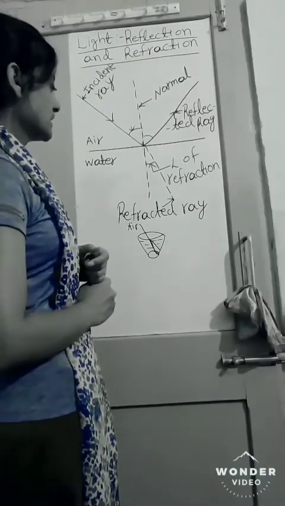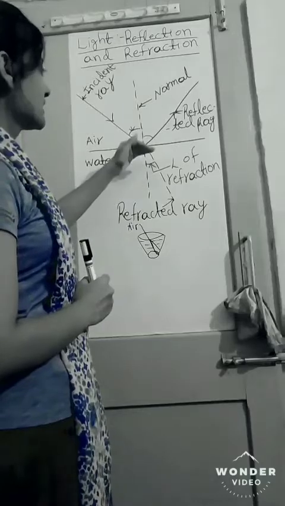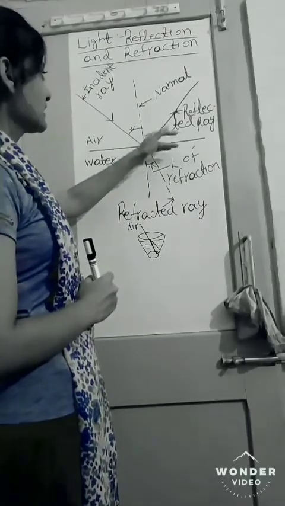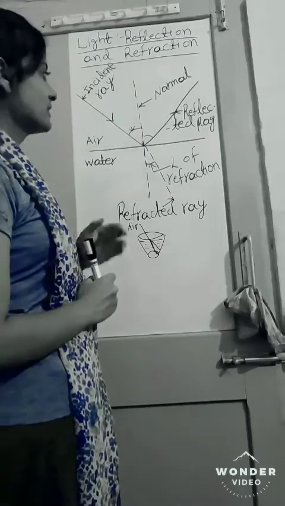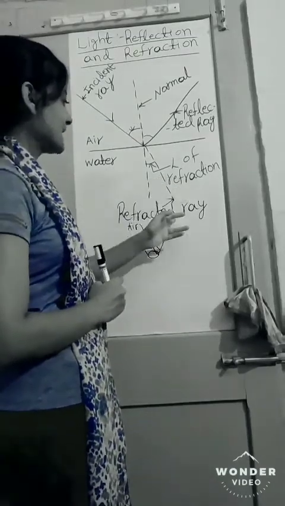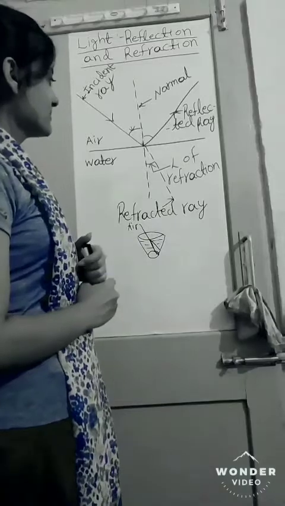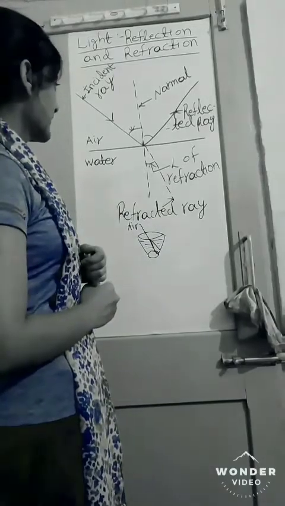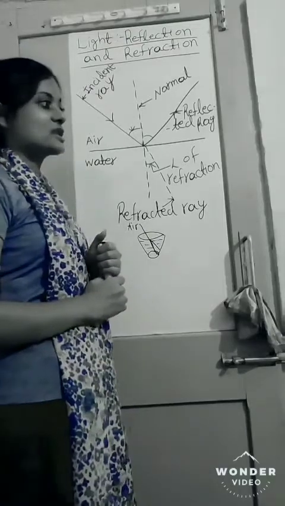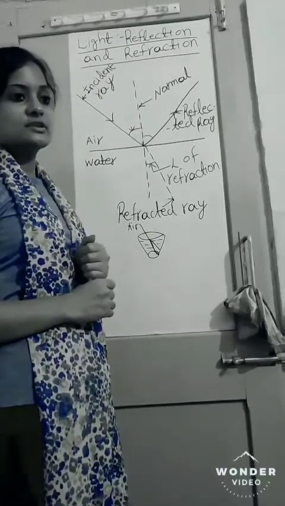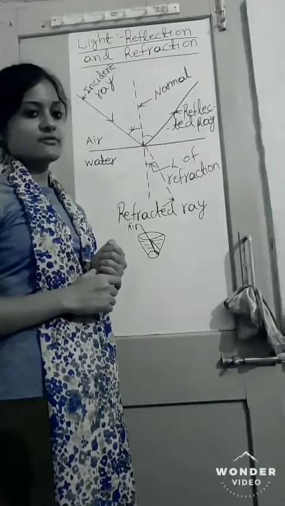Nothing much complicated, as you can see it's the reflected ray, so the angle is the angle of reflection. Here the incident ray, the angle is the angle of incidence, and here is the refracted ray, and the angle formed is the angle of refraction. I hope all of you are clear now about all the terms related to reflection and refraction, and the difference between reflection and refraction practically.